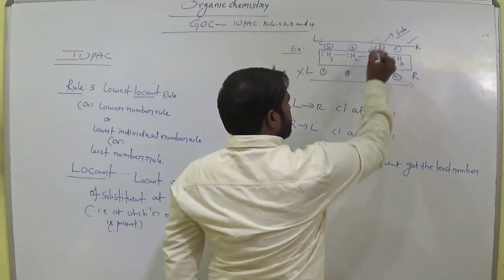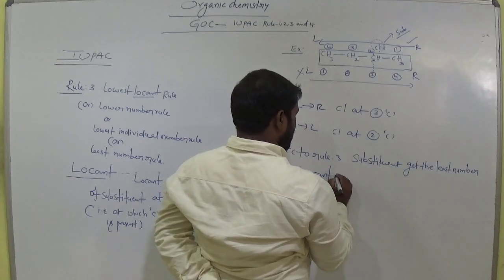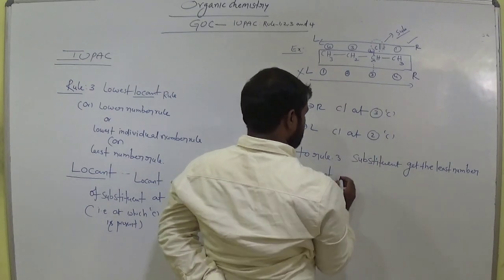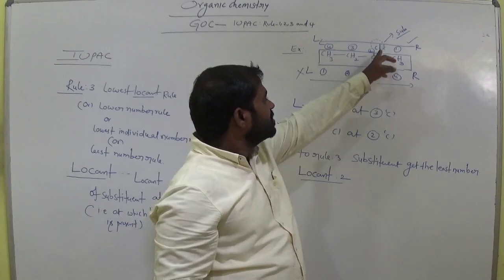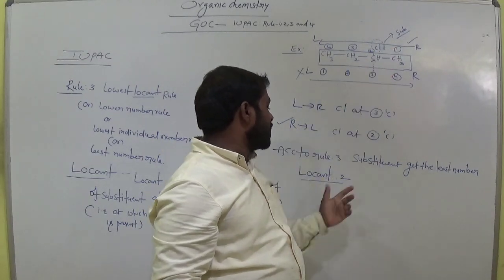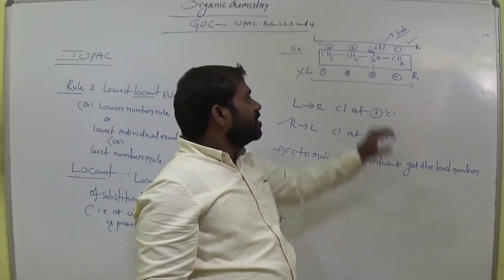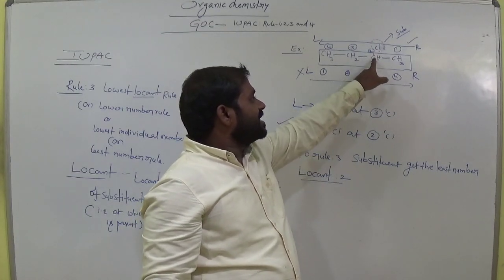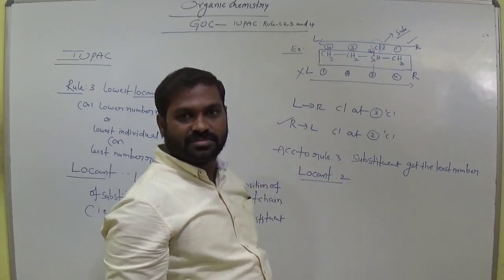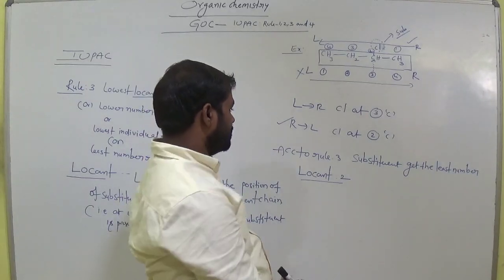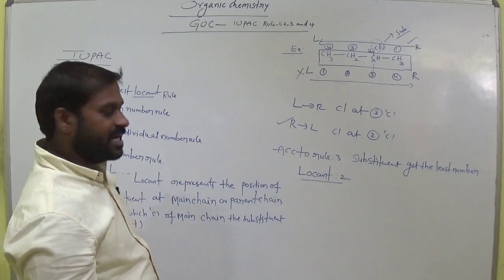Here the locant is 2. What is the locant number here? 2. The substituent is present at second carbon. So locant 2, that is what we call it. Now this chlorine is at second carbon, so the locant of this substituent is 2. Okay? Clear? So the substituent gets the least locant number. Remember that.